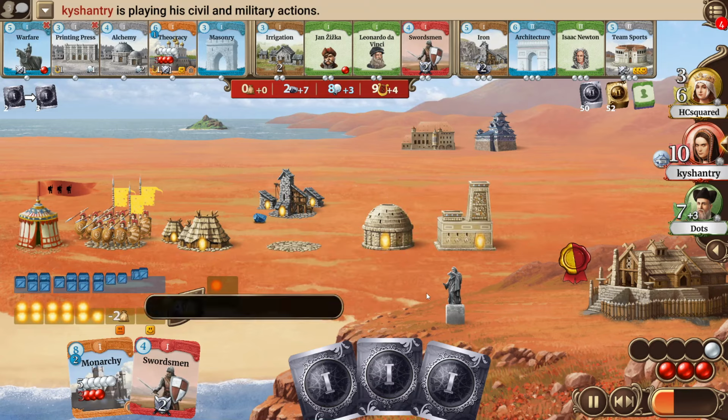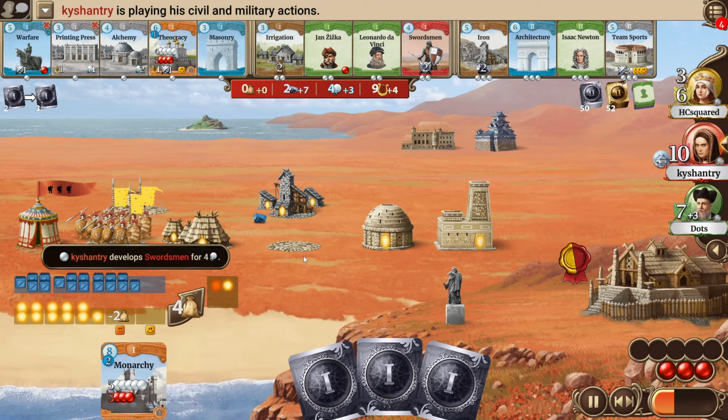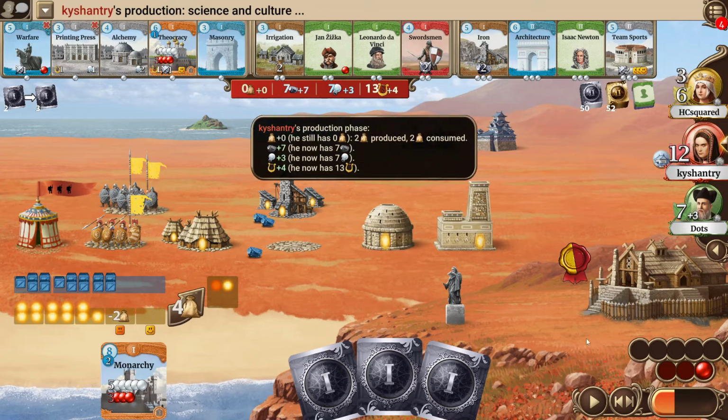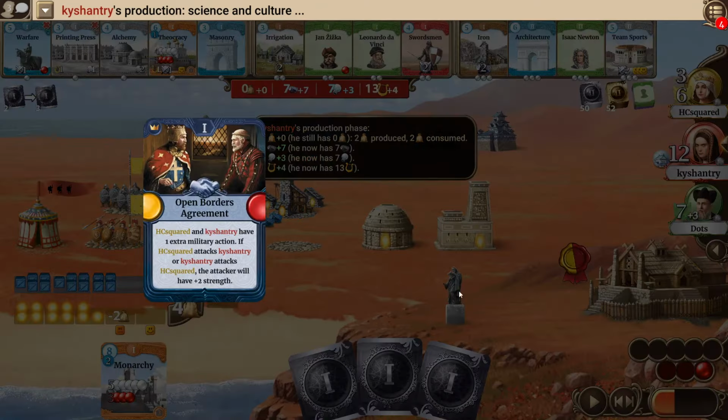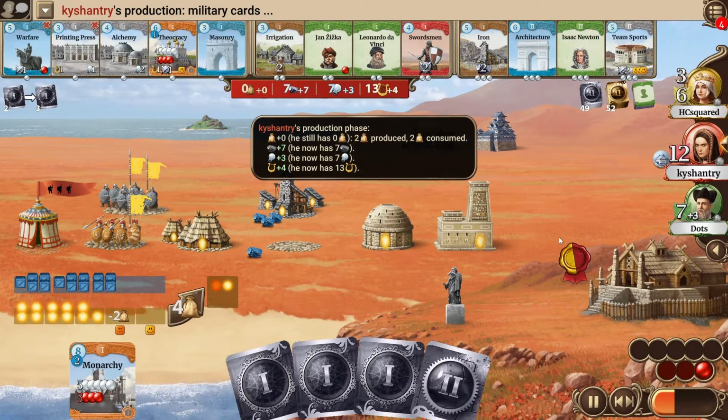Goes for his last mine upgrade, spends all of his food to get 1 more population going, and then goes for Swordsman. And, I mean, with those upgrades, is now 12 strength, so is looking a bit threatening. He also has this open borders agreement with HCsquared, so HCsquared maybe has to be a bit careful at his next turn.